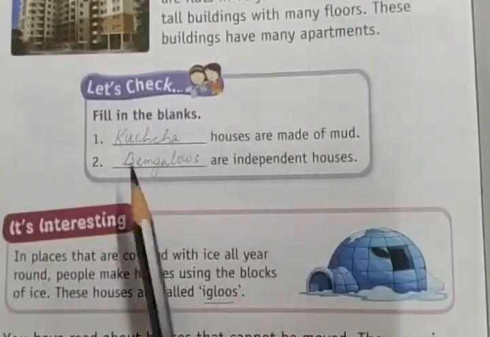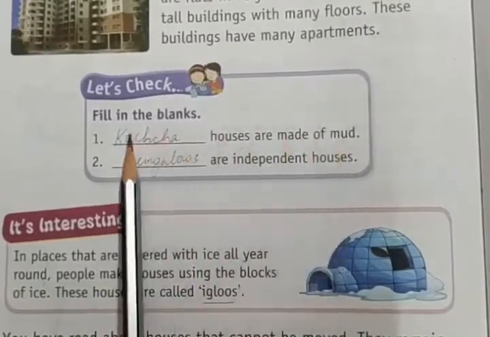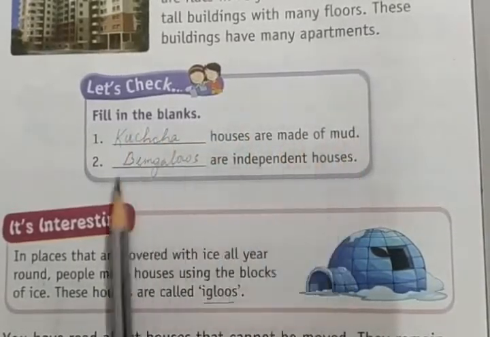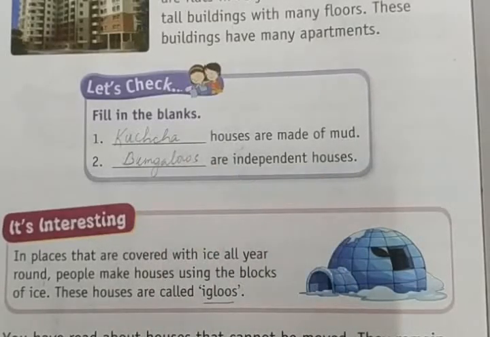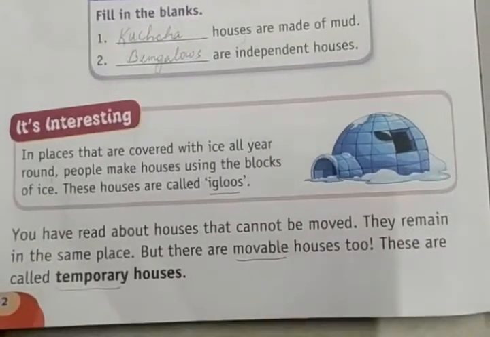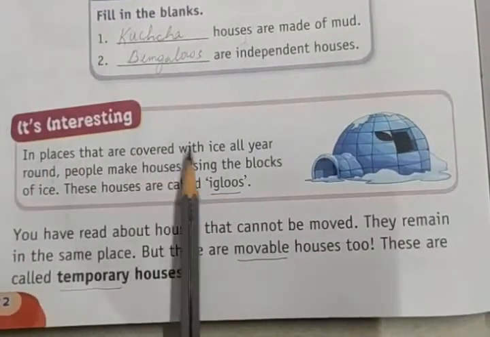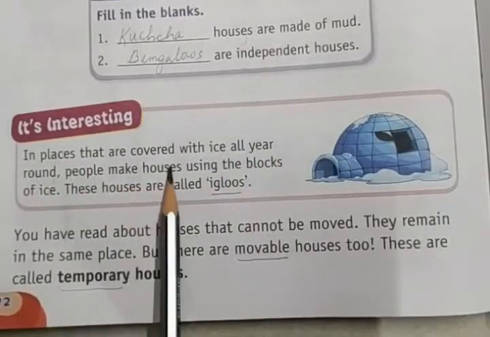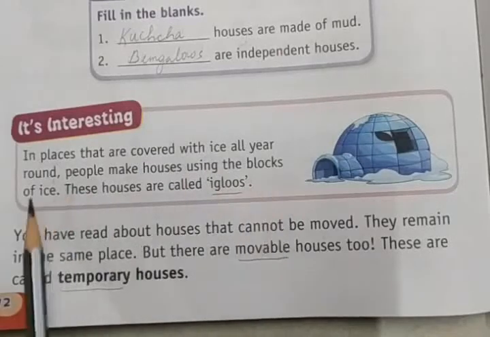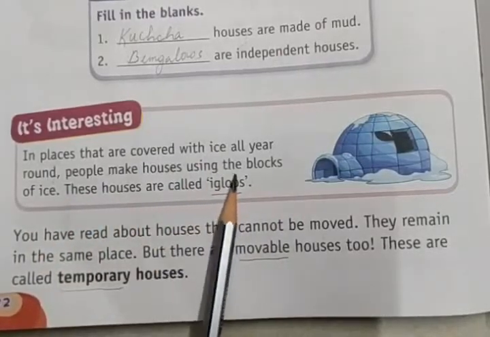Let's check. Fill in the blanks. Kacha houses are made of mud. Bungalows are independent houses. It is interesting. In places that are covered with ice all year around, people make houses using blocks of ice. These houses are called igloos.